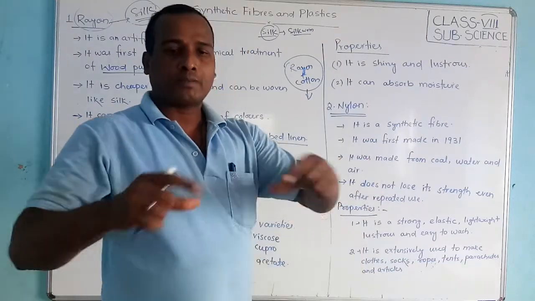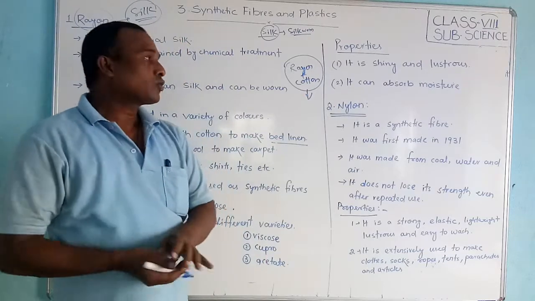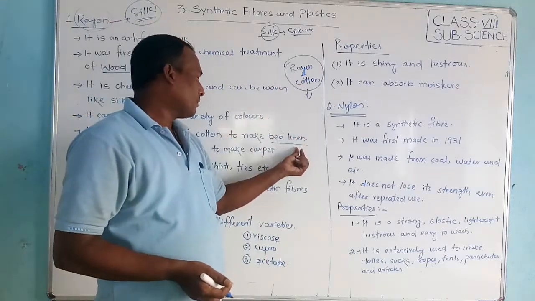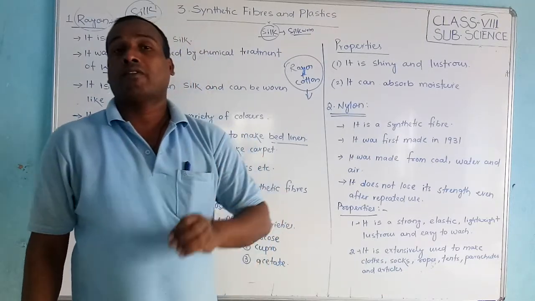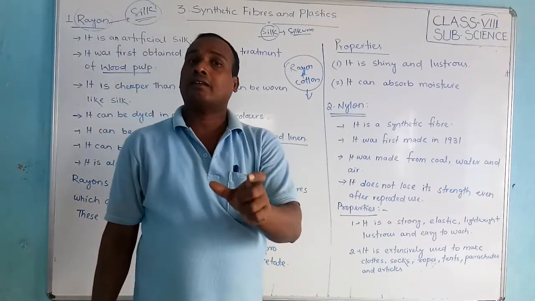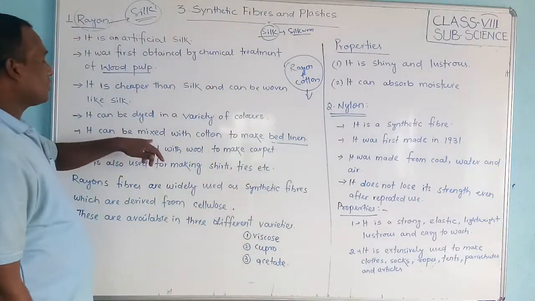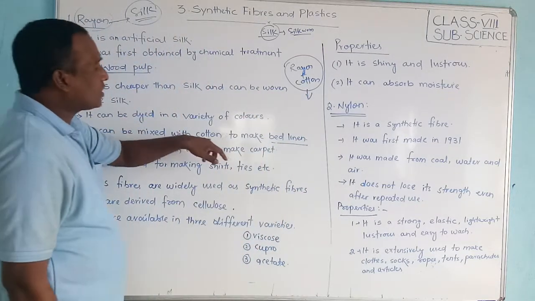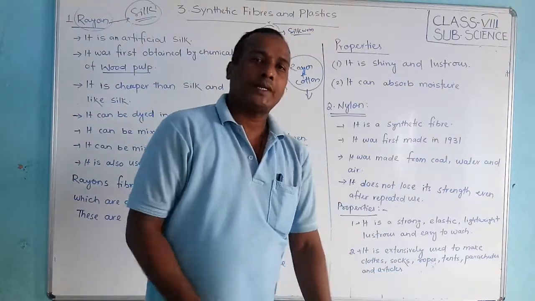How do you make the bed linen? When the rayon fibers are mixed with the cotton fibers, they make a bed linen.